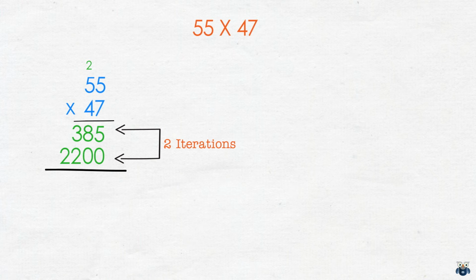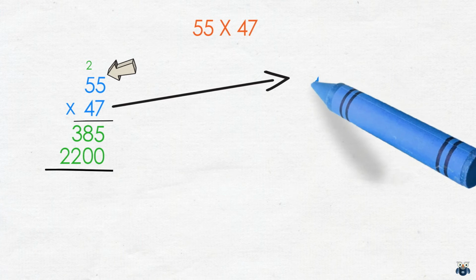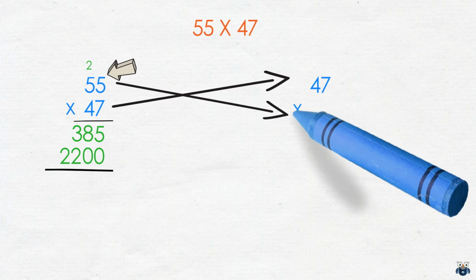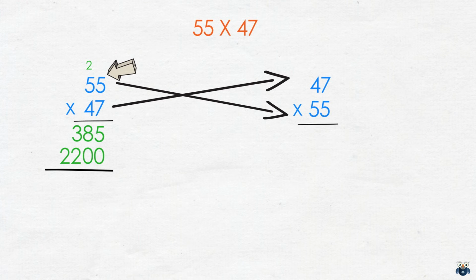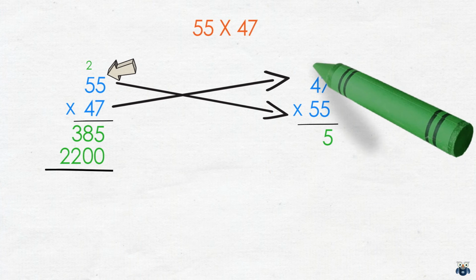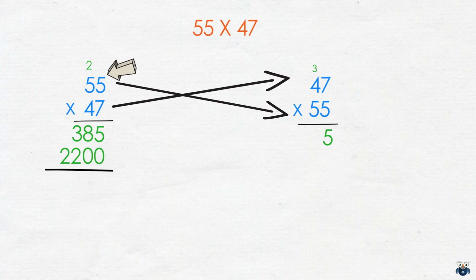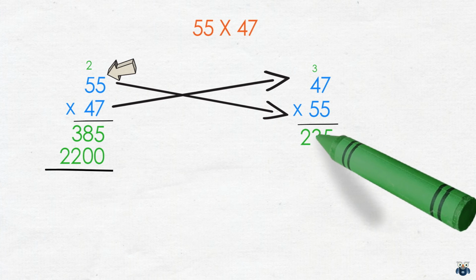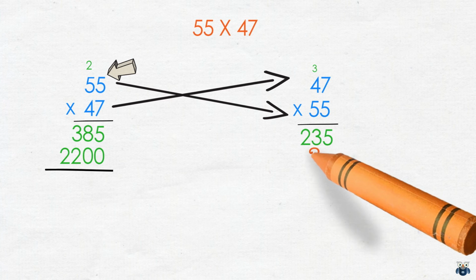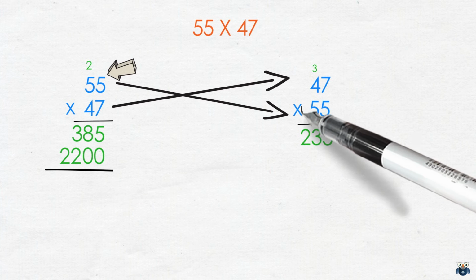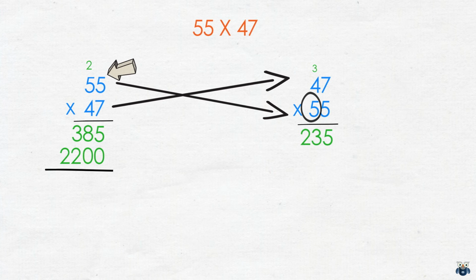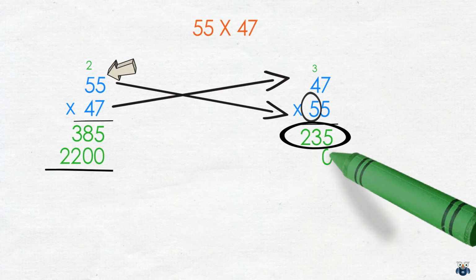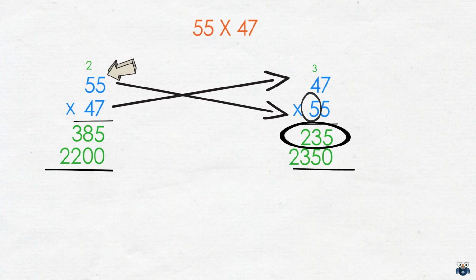Could we have done better? Yes, we could have if we paid a bit more attention to our numbers. One of the numbers had the same digits and this would have worked to our advantage. Let's see how by interchanging the multiplicand and the multiplier. We multiply 47 with 5. 5 7s are 35. We carry over the 3. 5 4s are 20 and adding the 3 we get 23. Do we need another iteration? No, we don't, since we have another 5 here and we already have the result of multiplying 47 with 5, which we can just reuse.